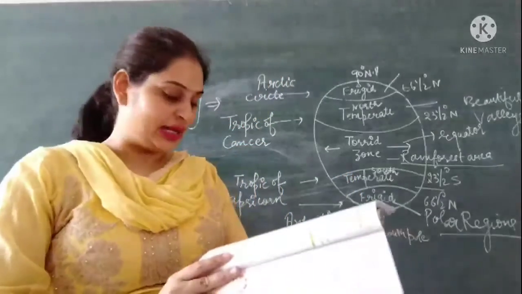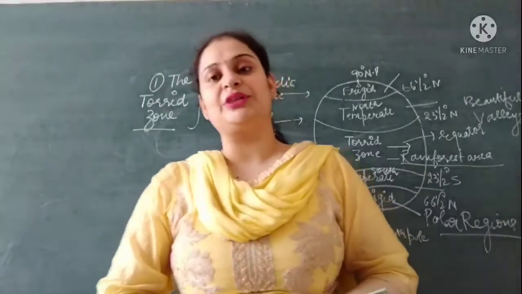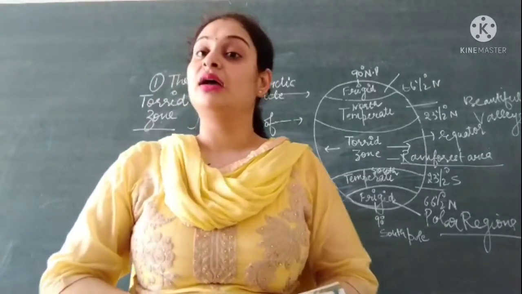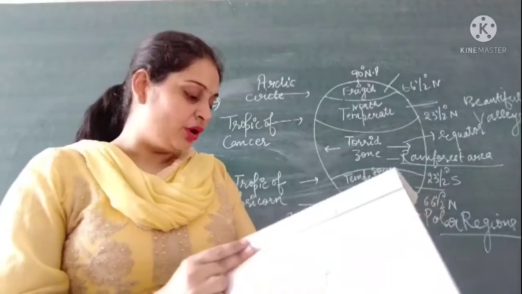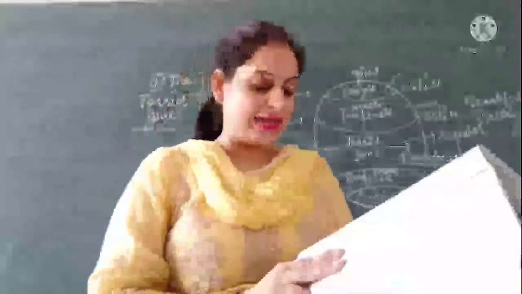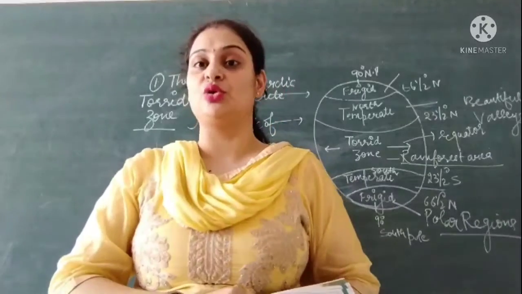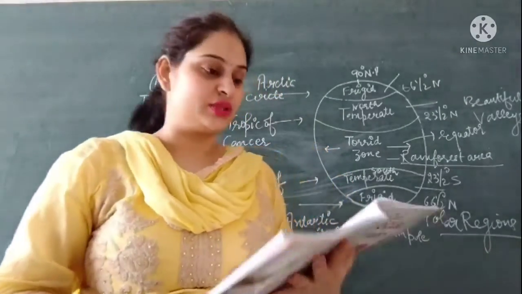Then the places located near the coast have a dash climate. What type of climate is found in areas located near the sea? Yes, moderate climate. On the basis of temperature and rainfall, the earth is divided into dash climatic zones. You all know three climatic zones, right.